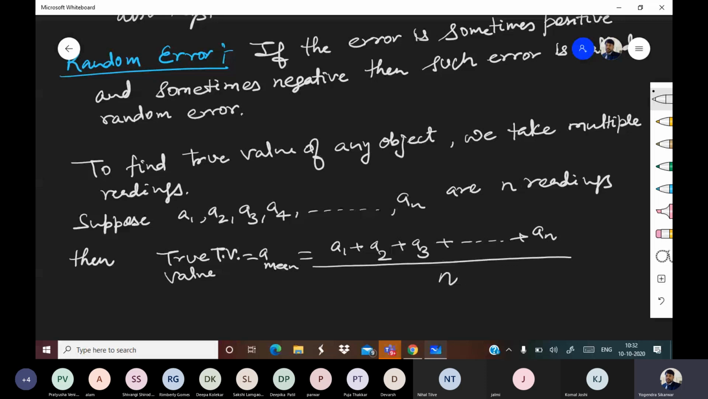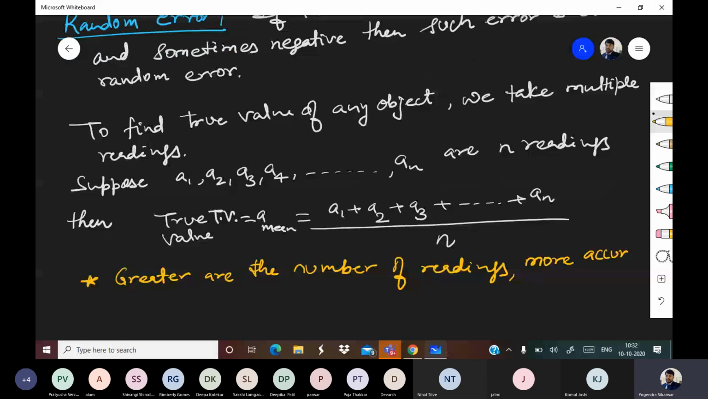Greater the number of readings, more accurate will be the true value. Okay.